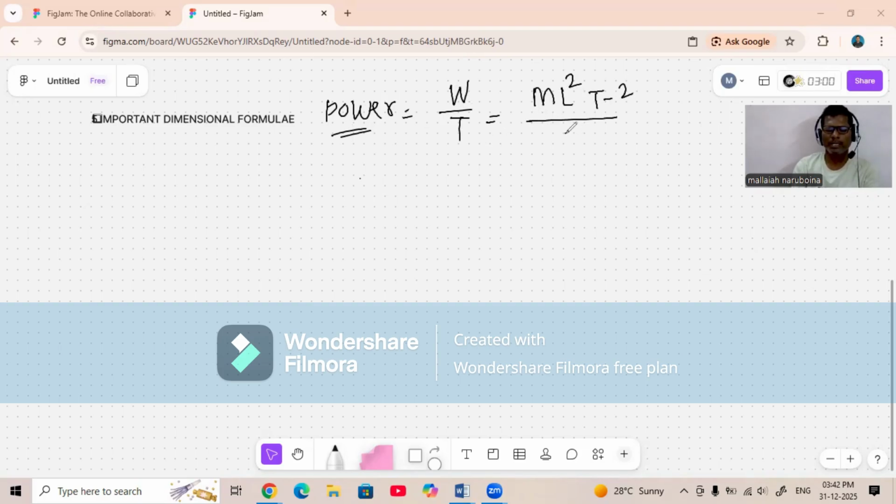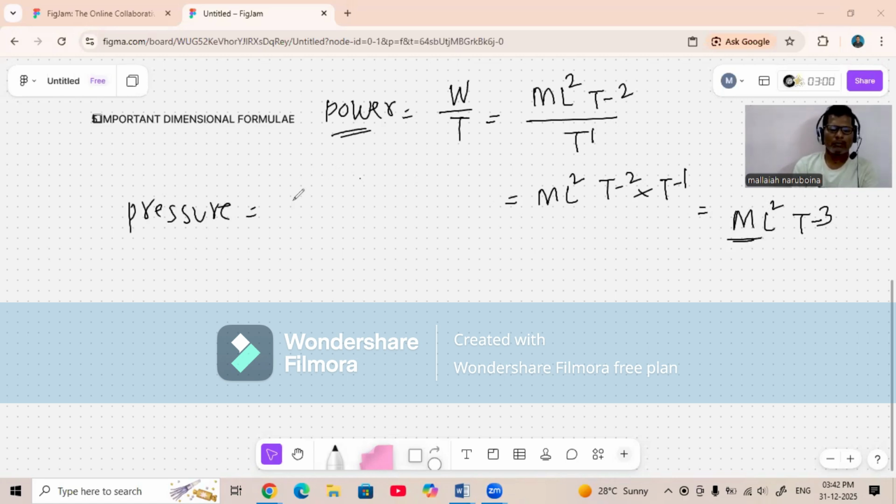Time is denoted by T. So we get M L square T power minus 2 divided by T. This T power 1 we write as T power minus 1 in the numerator. So M L square T power minus 2 and minus 1; by adding we get minus 3. So this is the dimensional formula for power.